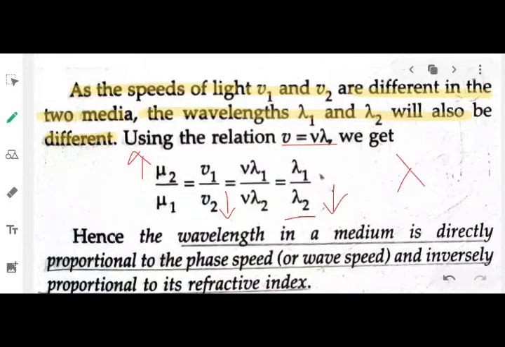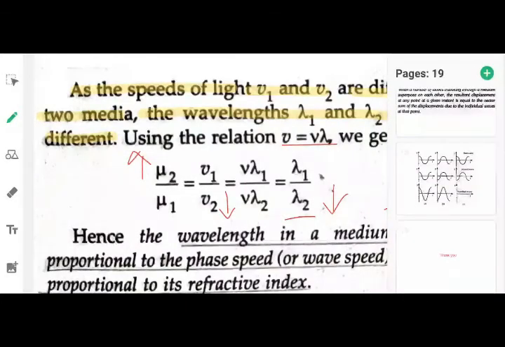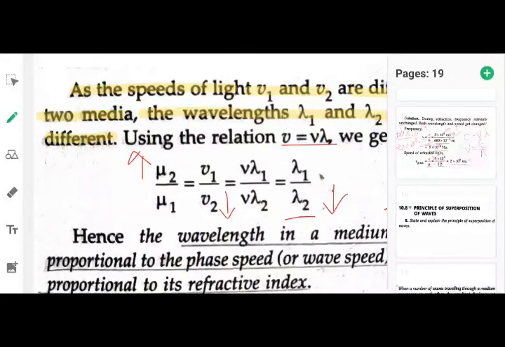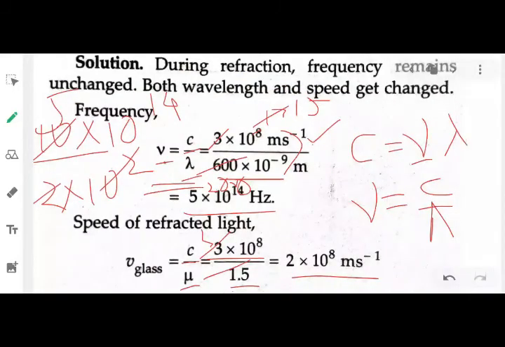Lambda equals the velocity of light in glass divided by the frequency nu. Fine, this will give us the wavelength. Okay, so do this question as homework and submit it to me on WhatsApp.